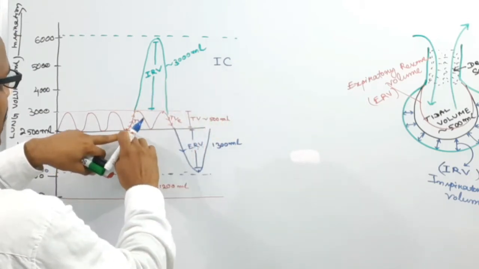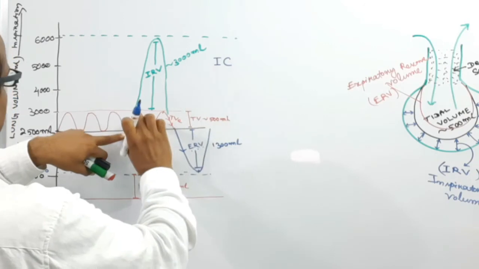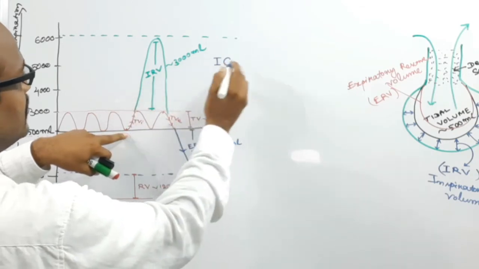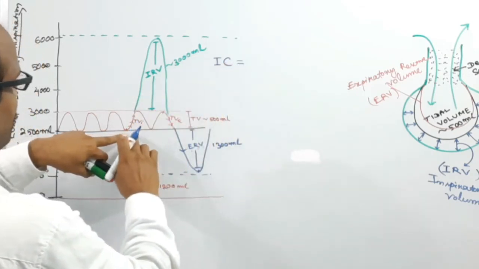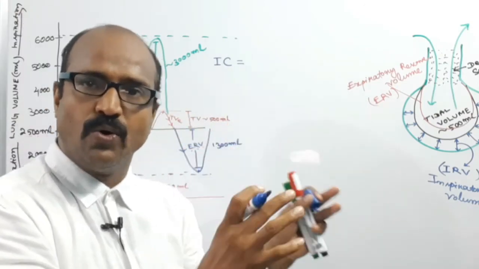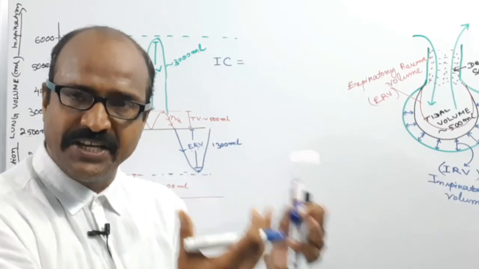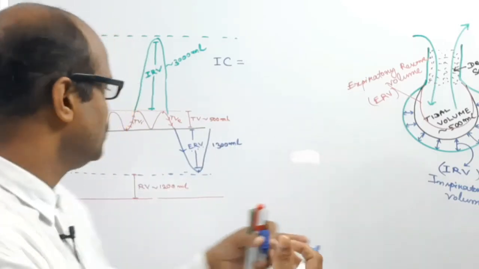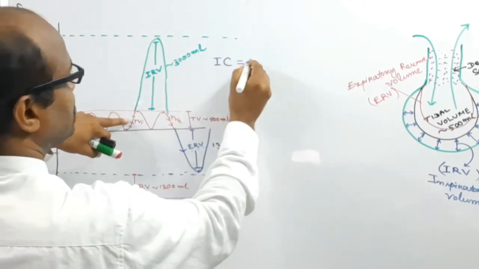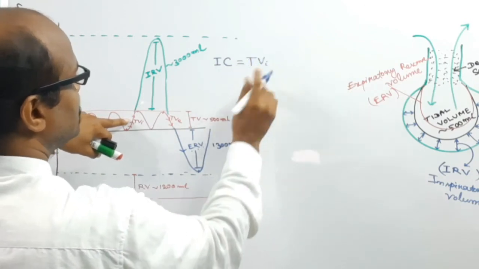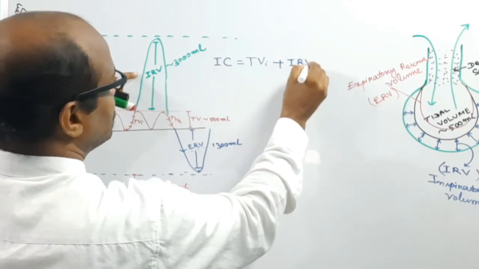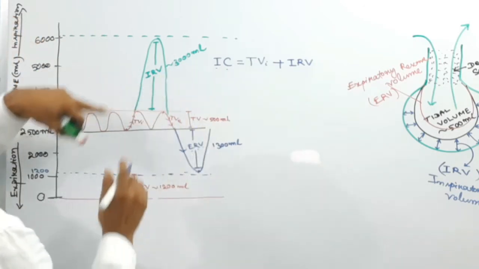It is the volume of air the lungs can take in, the volume of air held by the lungs during forceful inspiration. This is known as the IC. Inspiratory capacity means tidal volume plus inspiratory reserve volume.